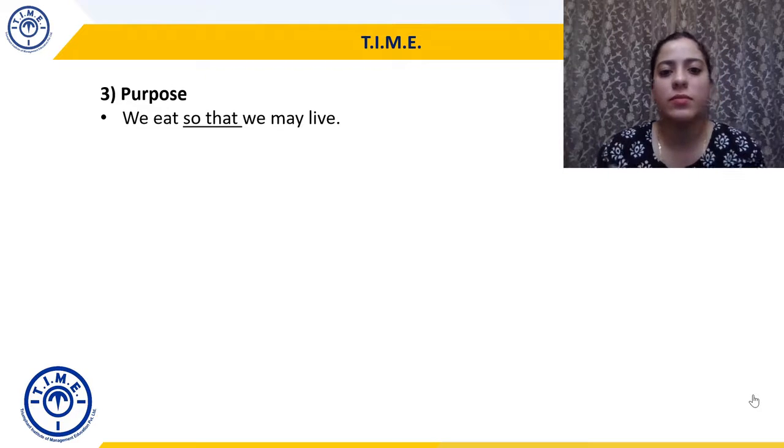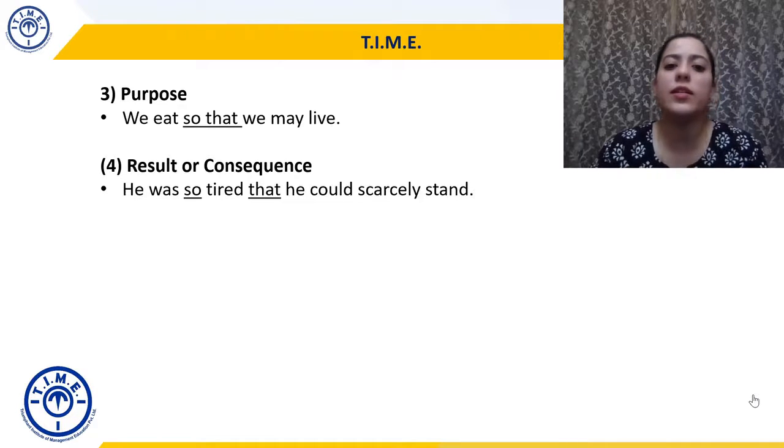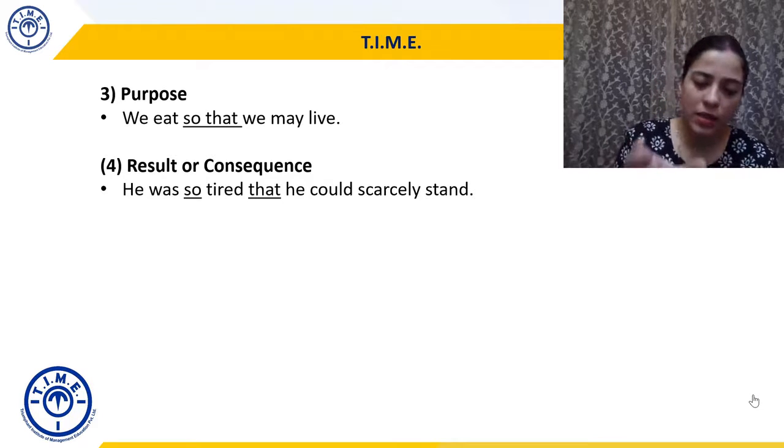Okay. Purpose: we eat so that we may live. Why do we eat? To live, to survive. So that will give you purpose. Result or consequence: he was so tired that he could hardly stand. So that is a conjunction.